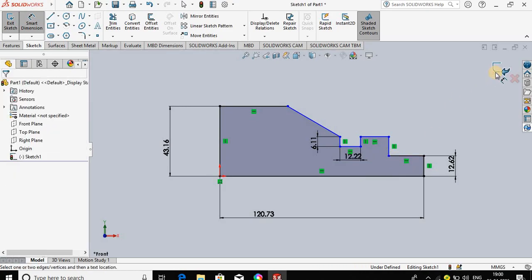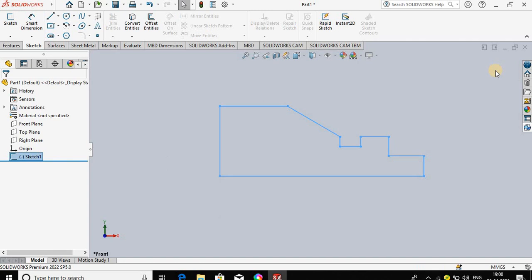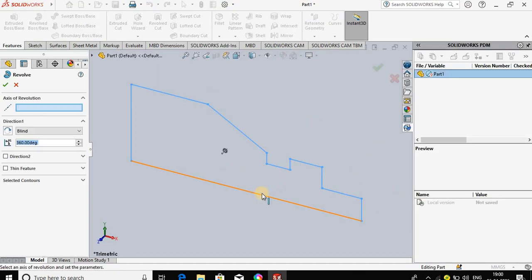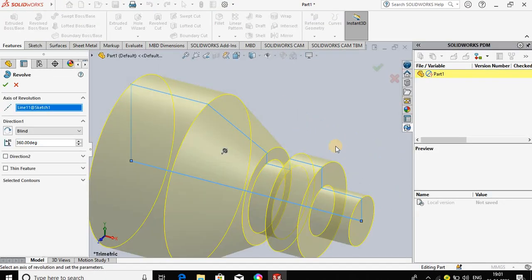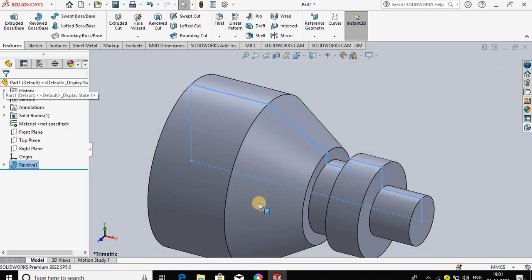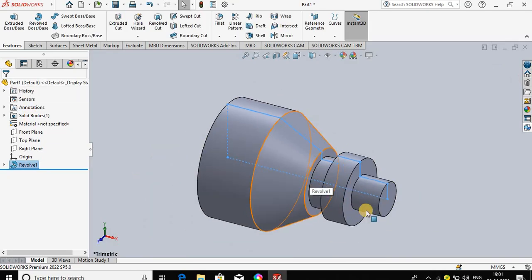Exit from sketch. Then use a feature revolved. For this job, the facing operation, step turning operation, grooving operation, and the taper turning operation.